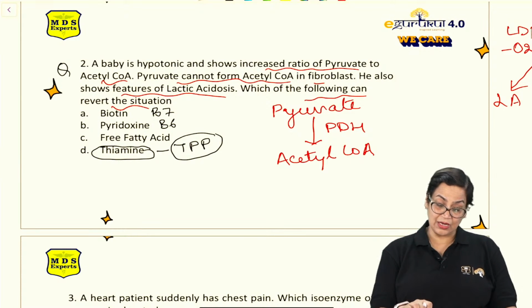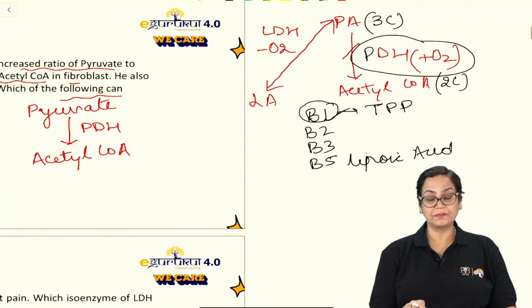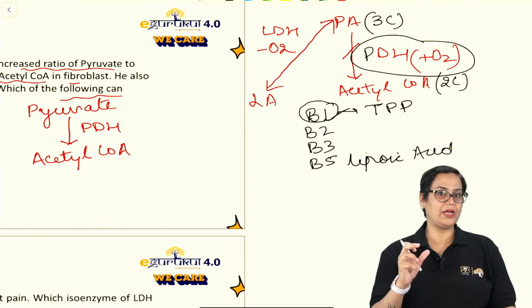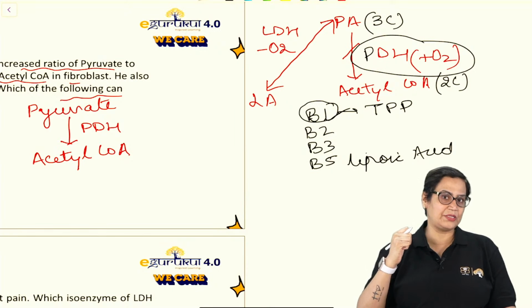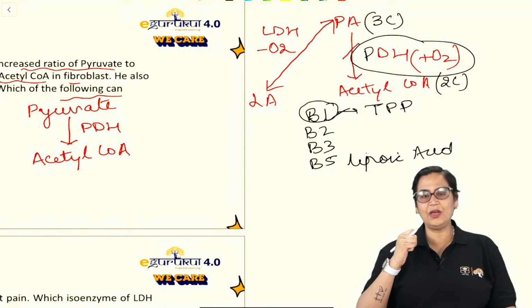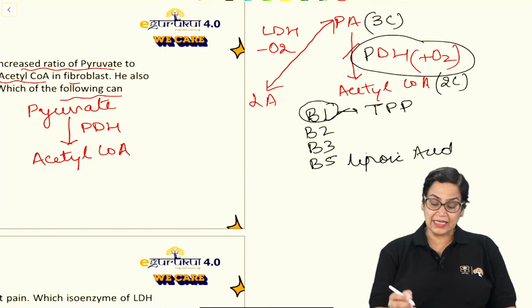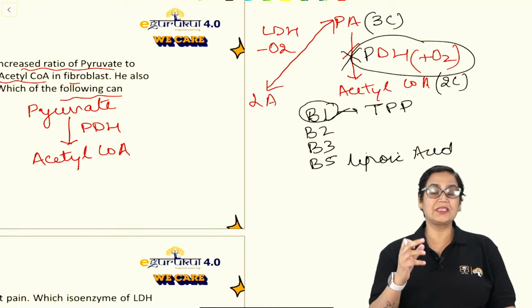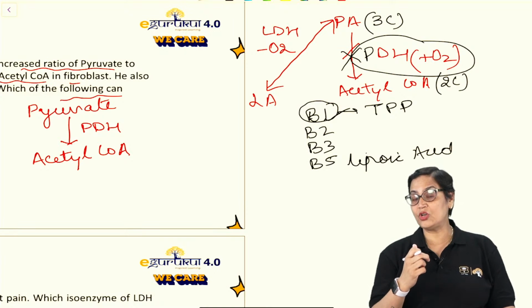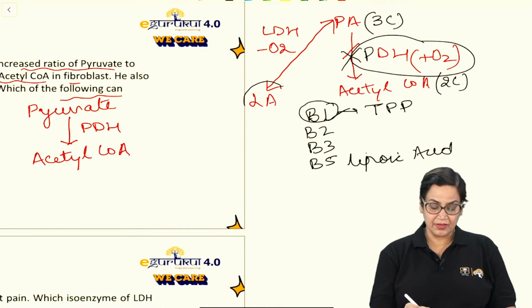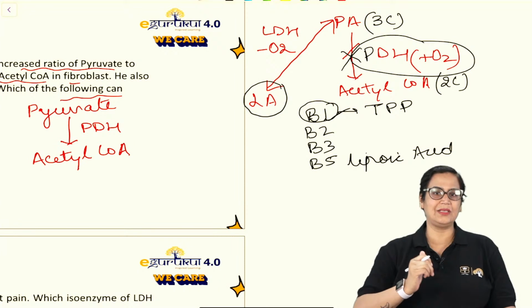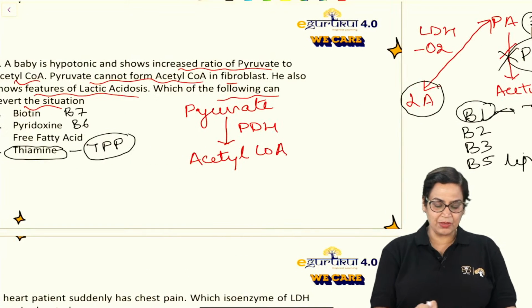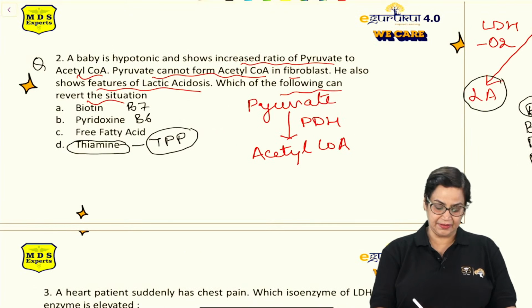This question can also be asked in the exam. The most important component, or you can say the vitamin responsible for cellular respiration, is TPP or B1. And it is seen that in B1 deficient subjects, the patients who are deficient of B1, they have lactic acidosis because the reaction is diverted to this side. So this is a very simple question. Answer will be D.